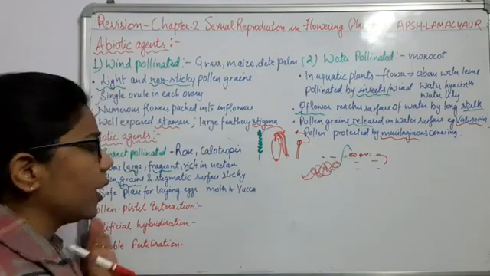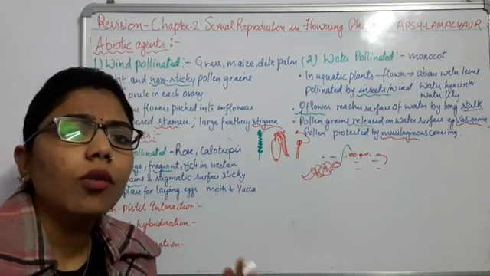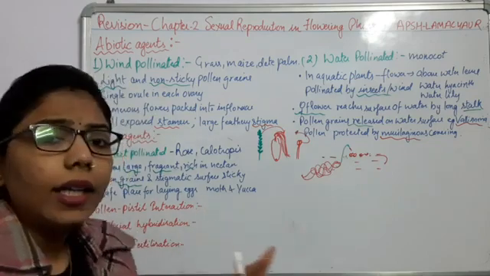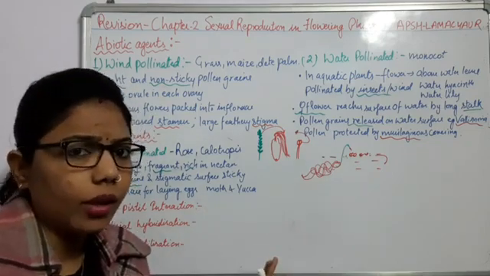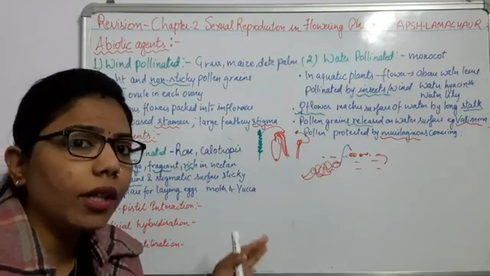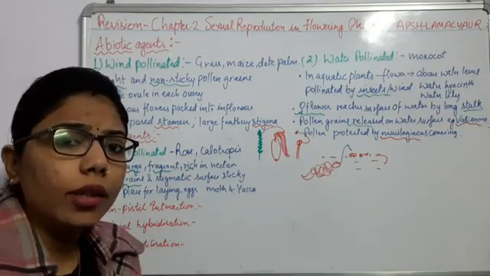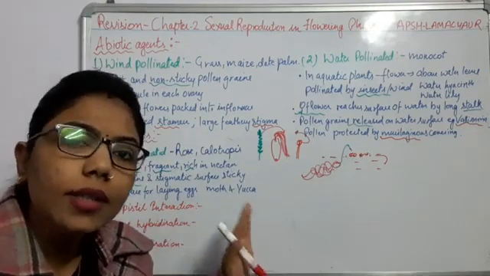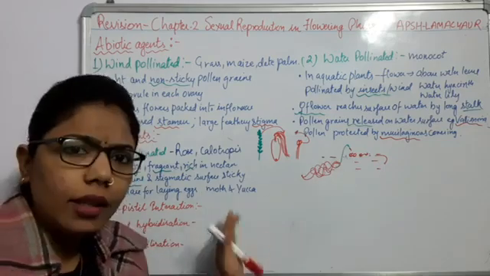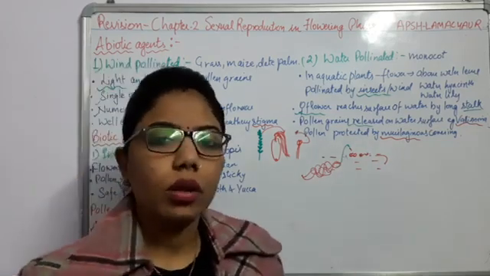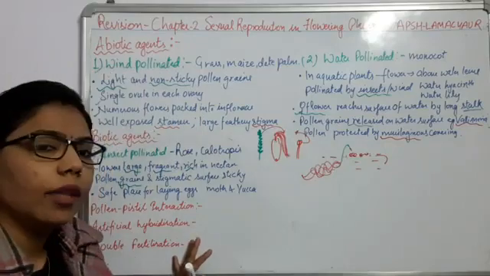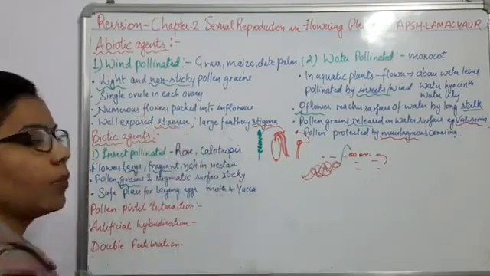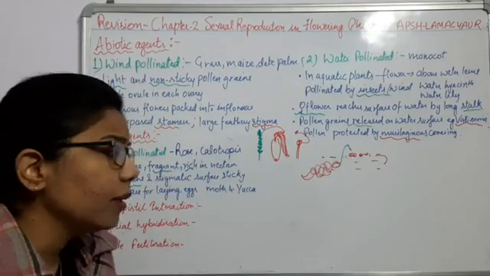At that time, if the pollen grains are sticky, what will happen? They will stick properly. The insect has brought the pollen grains here, but if at the same time any wind comes, it might move the pollen grains from that place. So the pollen grains should be sticky, so that once the pollination has been done, it is retained. So pollen grains must be sticky in insect pollination, but in wind pollination they should not be sticky, right?